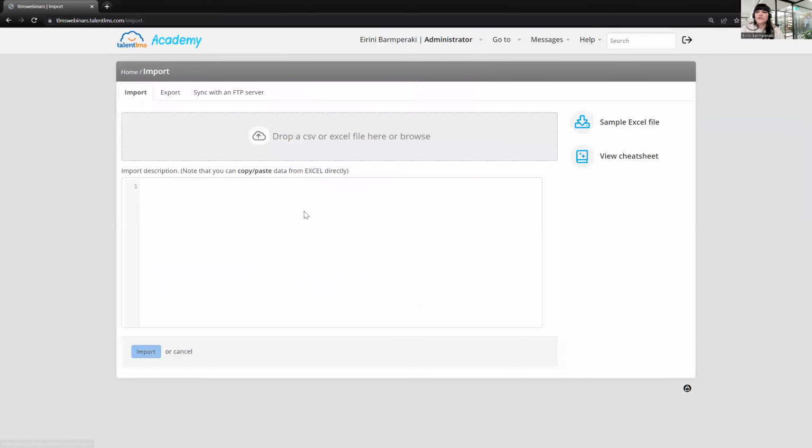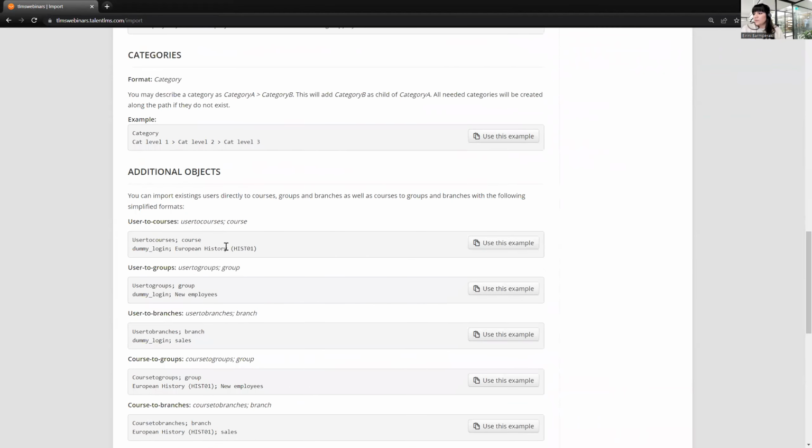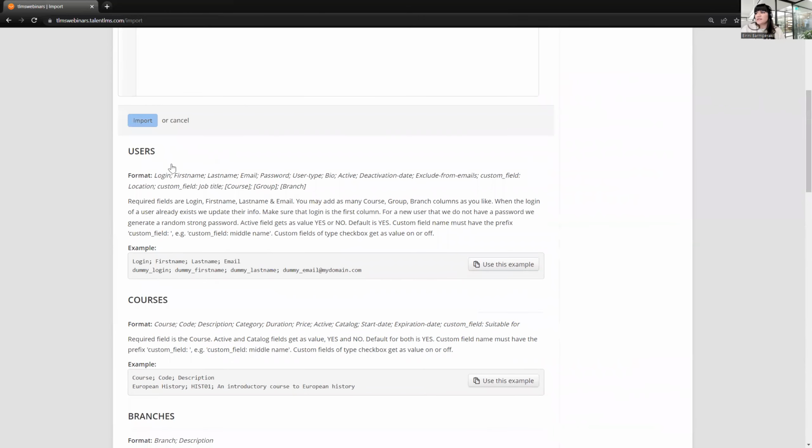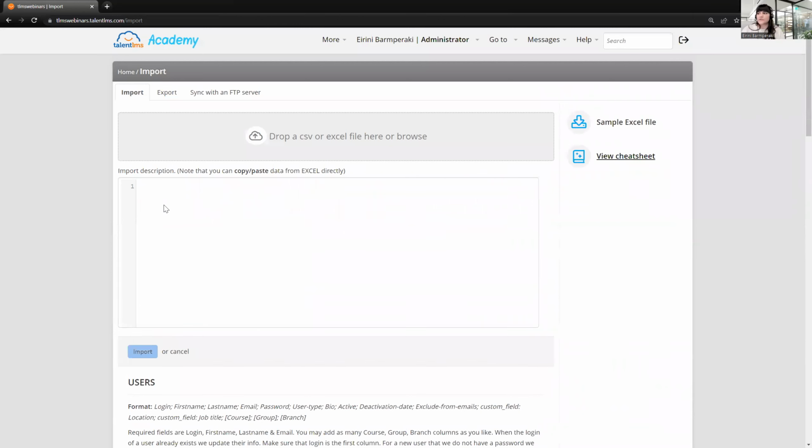And we have two different options to import en masse users in a branch, was the question, I think. Let me just follow up on that. Yes. So you can either do it with the Excel file, or if you expand the cheat sheet here, you can go all the way down and find the users to branches, copy these required attributes in this area here, filling the lines with the user details, click import, and that's it. This is how you can do it en masse. The same way with the Excel file, you will find the relevant tab users to branches, filling the file, drag and drop it here, and click import. I hope this helps.